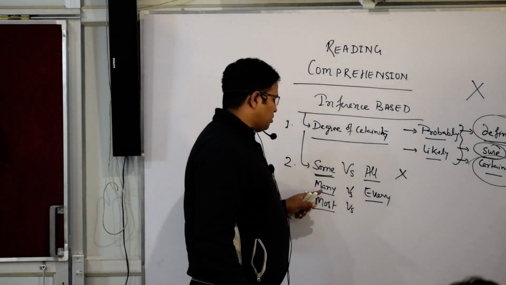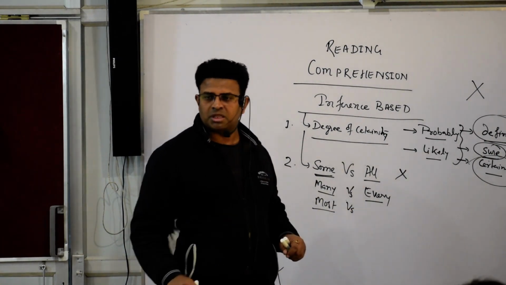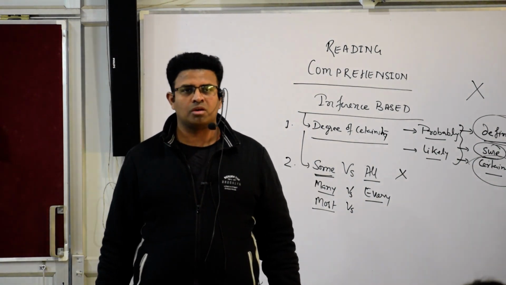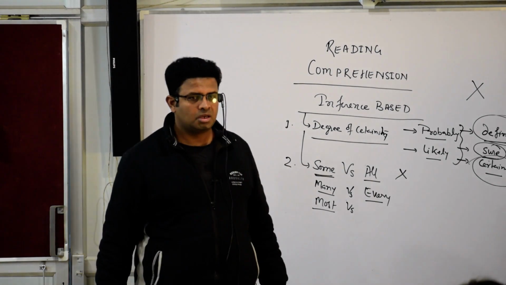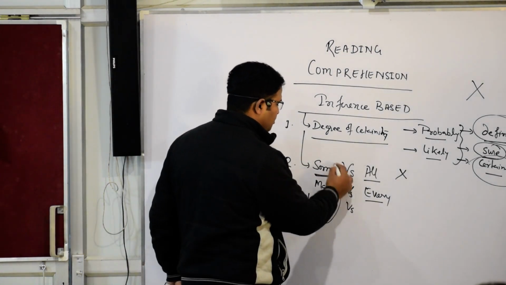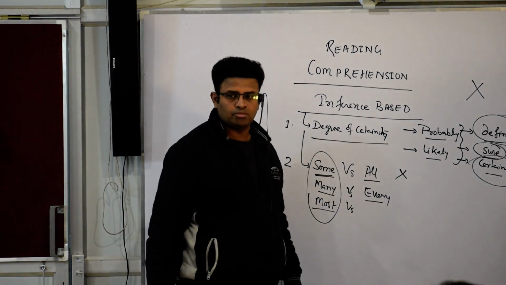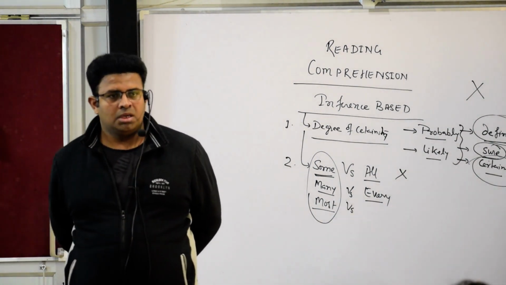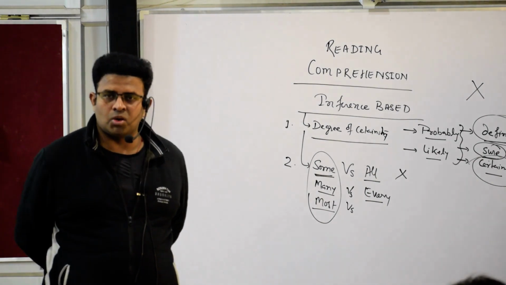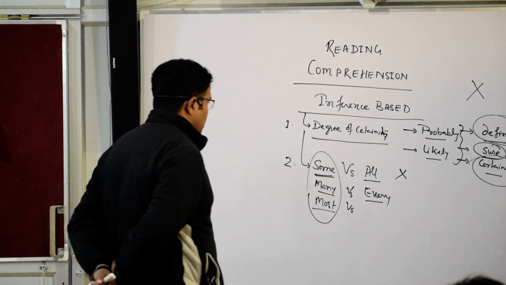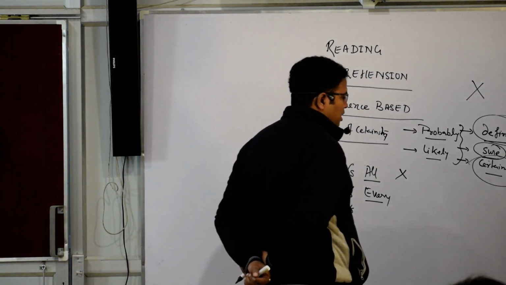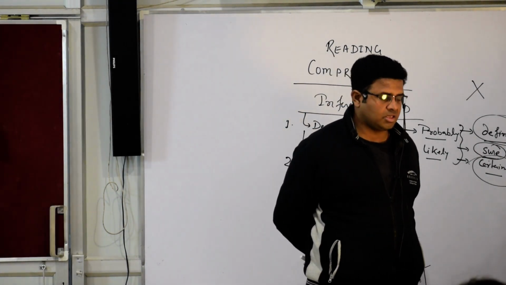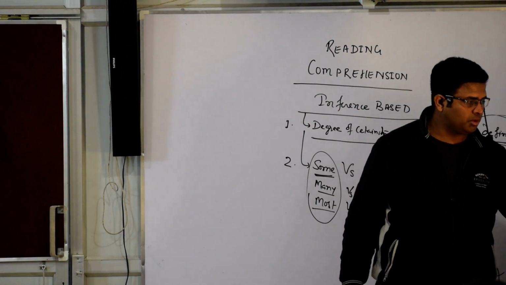If the statement is saying many of the students, what does it mean? Every student? No, many of the students means not every student. So some, many, most are the same. It is not saying completely. So on the basis of that, you can eliminate that option in the passage. Yes or not?